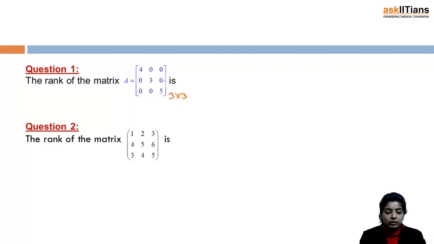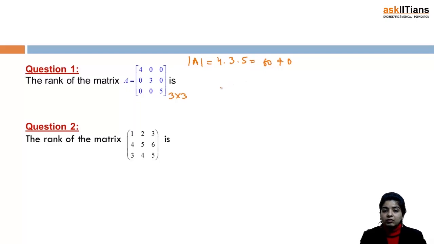Okay, so this we have is a square matrix by chance, 3 cross 3 matrix, and it is in fact a diagonal matrix. You can see the non-diagonal elements are all zeros and the diagonal entries are 4, 3 and 5. Now the easiest way is, first of all, just find out the determinant of such a matrix whenever you need to find out the rank. In case of a diagonal matrix, you can directly multiply the diagonal elements and that will give you the determinant. So this is 60 and this is non-zero.